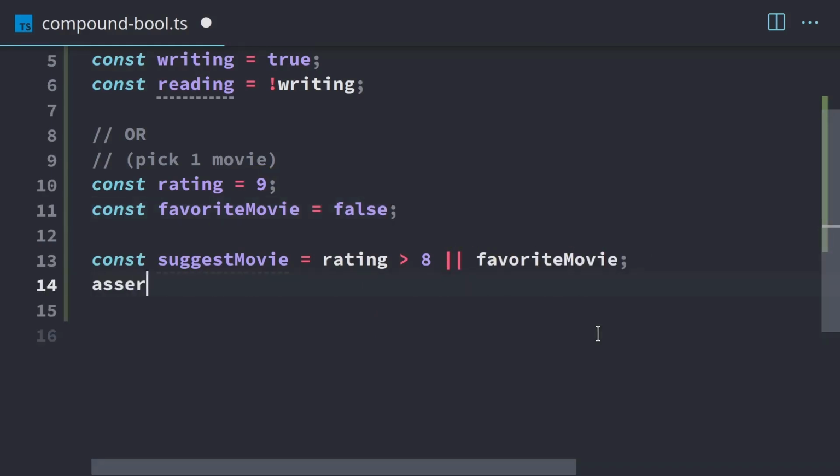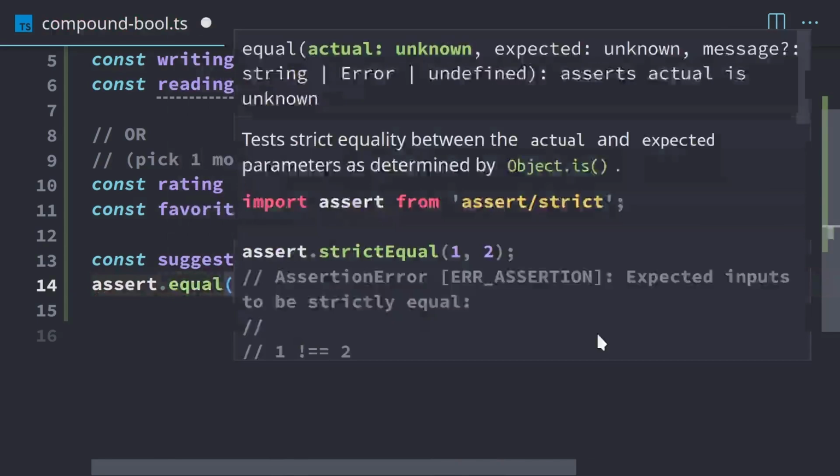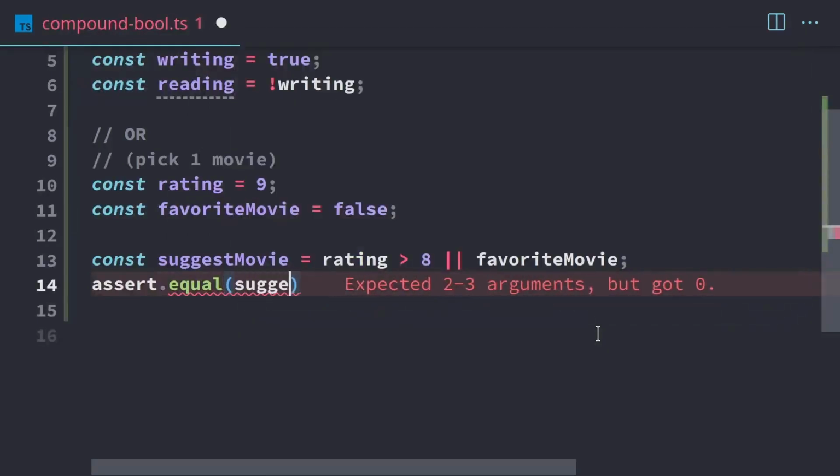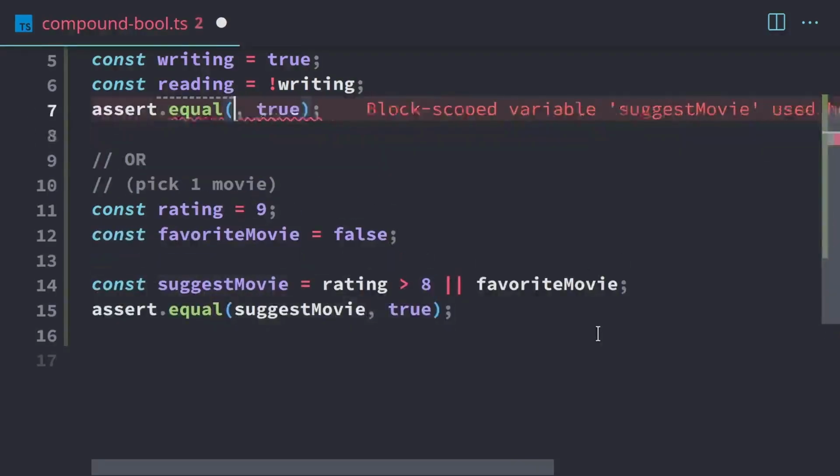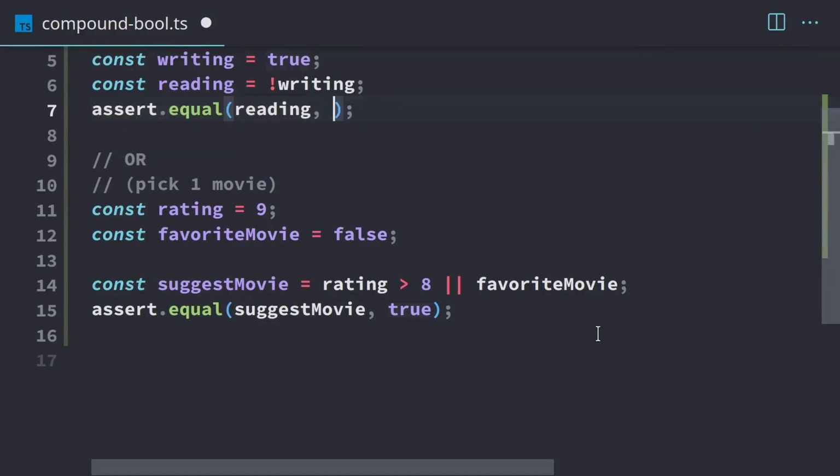Let's add our assertion here so we can confirm what we think is happening. So this is going to be suggest movie, and that's going to be true. We'll add our assertion up here as well. So reading, and that should be false.